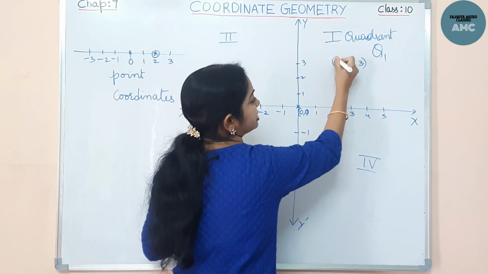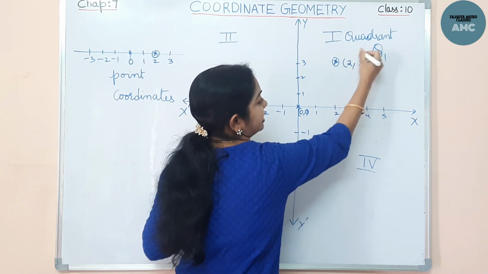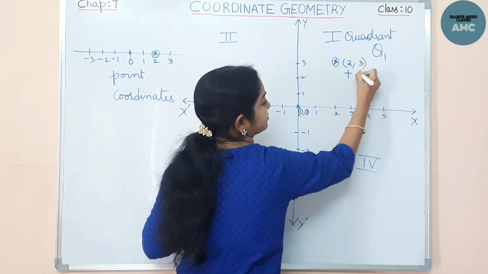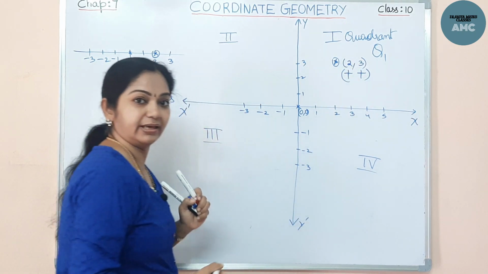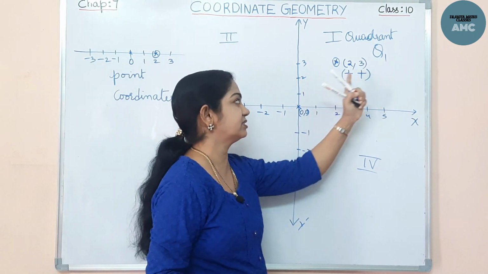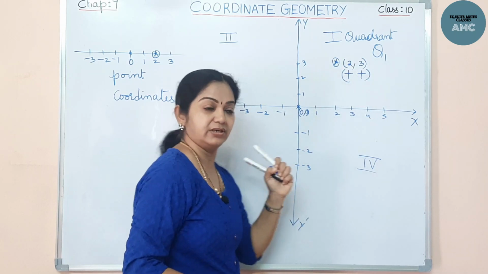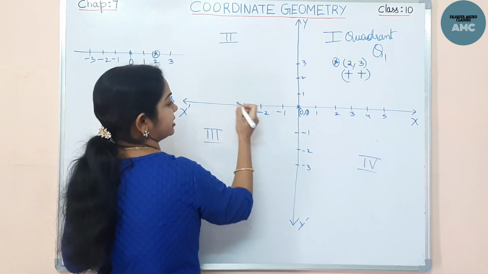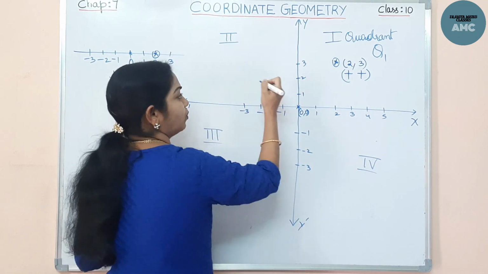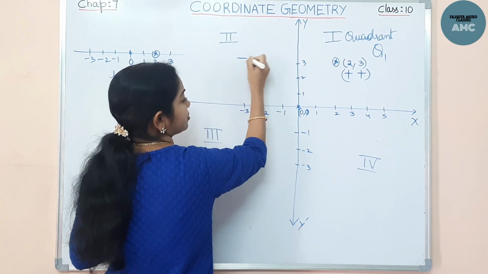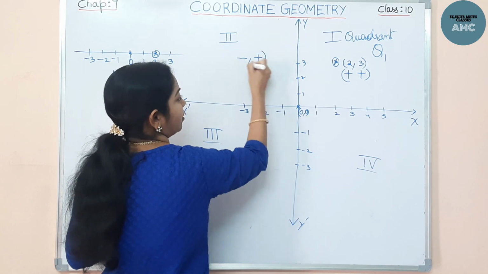Now what about the signs? Signs here are both positive. That means the x coordinate sign is positive, the y coordinate sign is positive. Likewise, always you have to see the point first x then y. So here you get x coordinate minus and y coordinate plus.